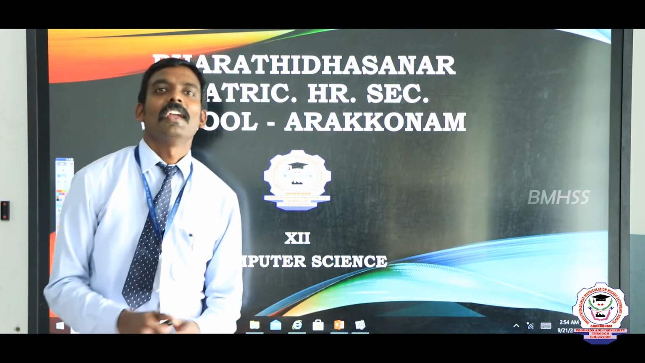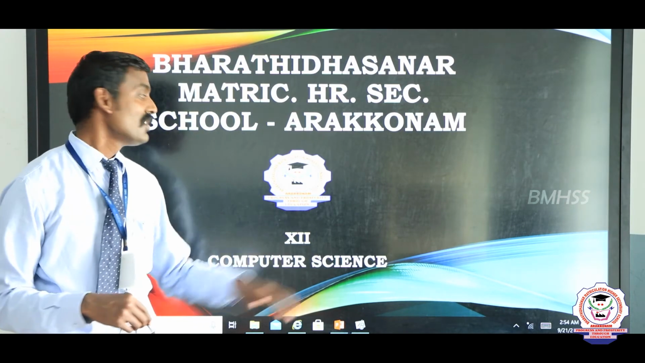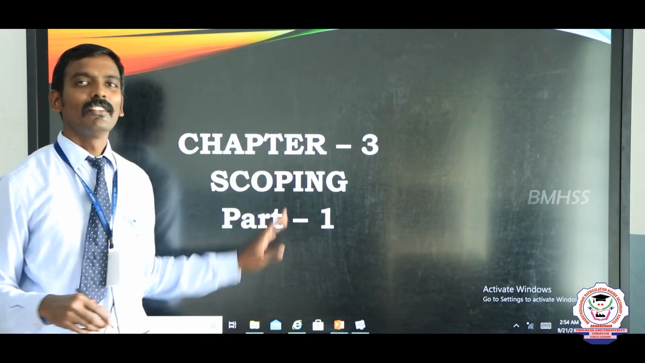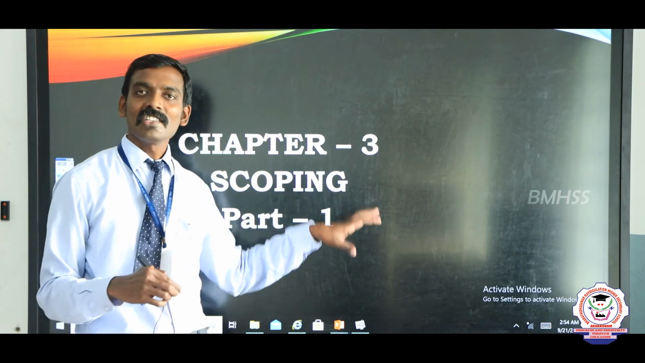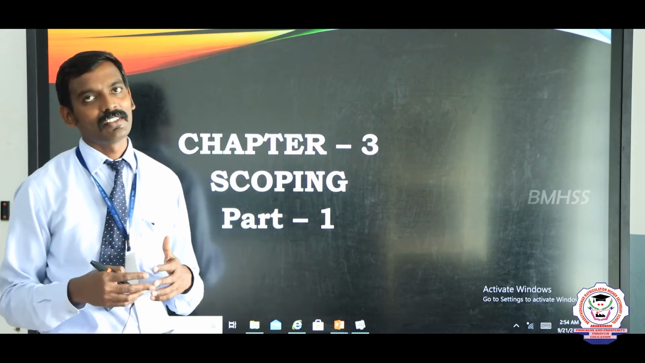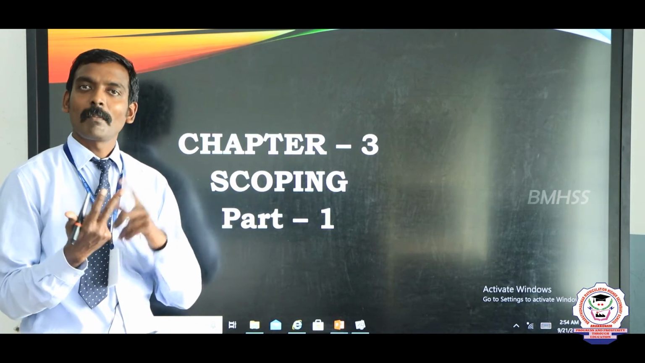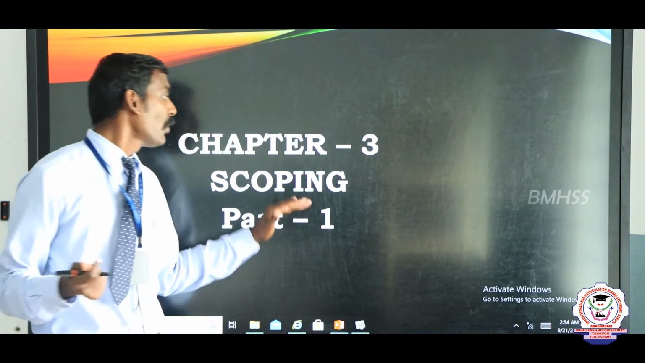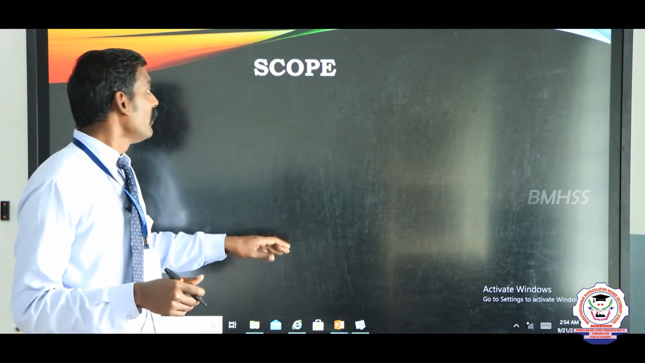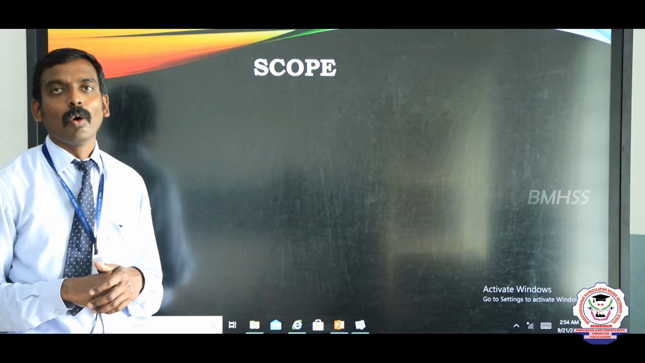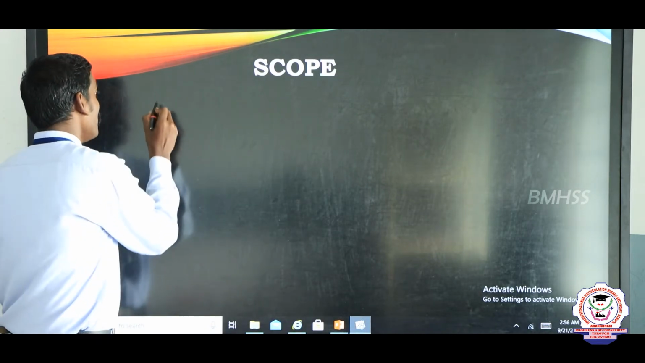Now we are going to see, in 12th standard Computer Science, chapter number 3, scoping. This is a very simple and essential concept in programming languages, whether we use C++, Python or Java. Scoping is a very essential concept. Now we are going to see what is scope. Very simple: scope refers to the accessibility of a variable.